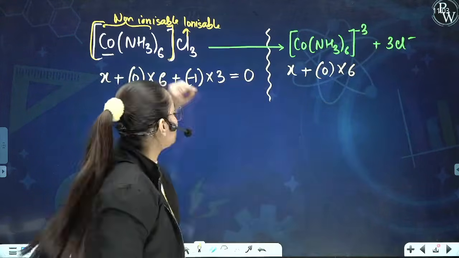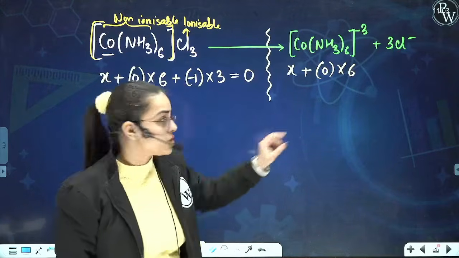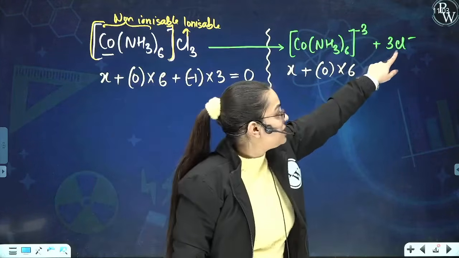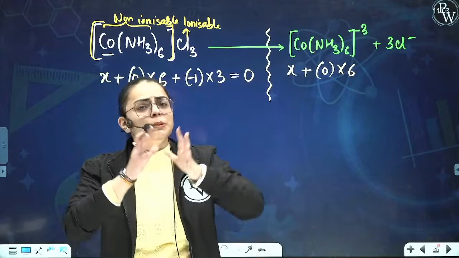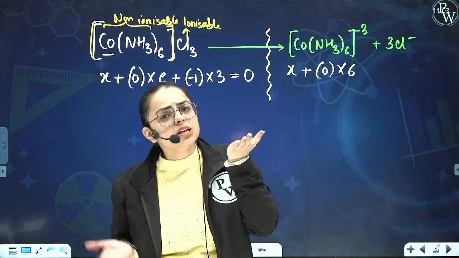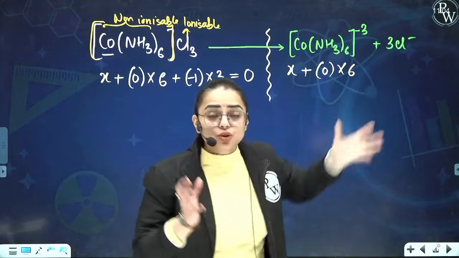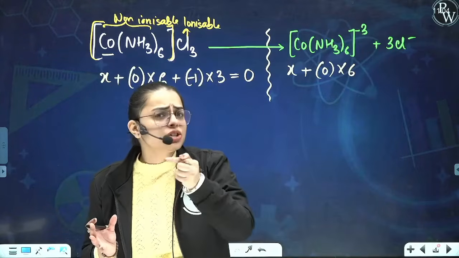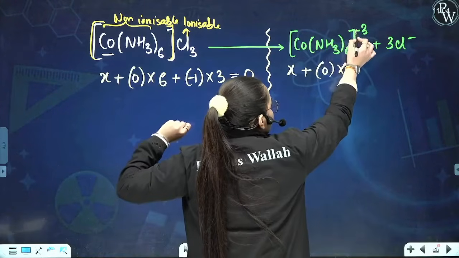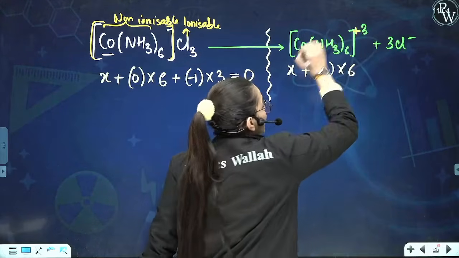Am I right? Now see what is happening. This will remain as it is, and we know that Cl holds a -1 charge. So we have Cl negative over here. How many Cl atoms, ma'am? 3 Cl atoms. So 3 Cl negative will come. Now, a neutral species holds equivalent positive charge and equivalent negative charge. So what are we getting over here? We are getting -3 charge. So in order to balance the -3 charge, we shall bring which charge? +3 charge. Sorry, kindly correct it. +3 charge will come over here.